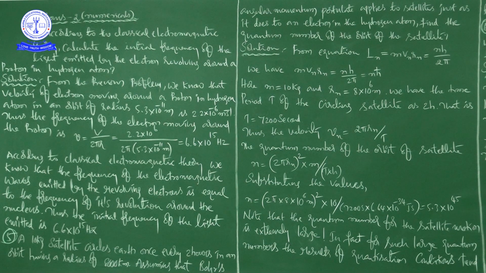And you know what happens according to the classical electromagnetic theory, and you know what is the frequency, that is what number of revolutions made by an electron in 1 second. So calculate the initial frequency of the light emitted by the electron revolving around a proton in hydrogen atom.